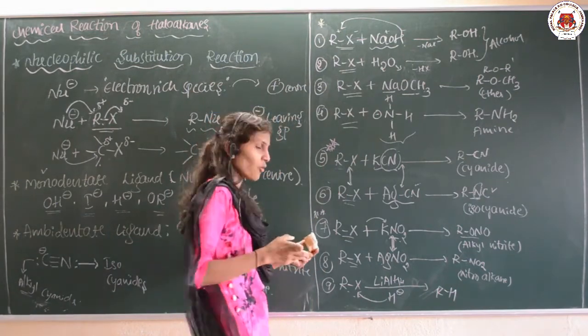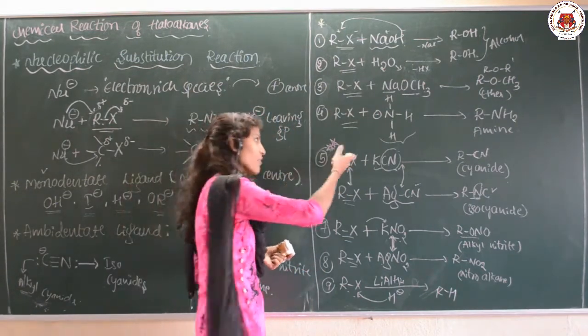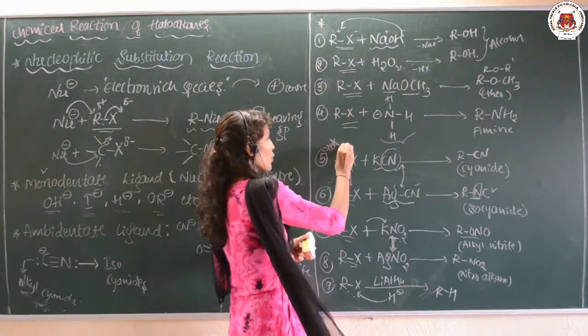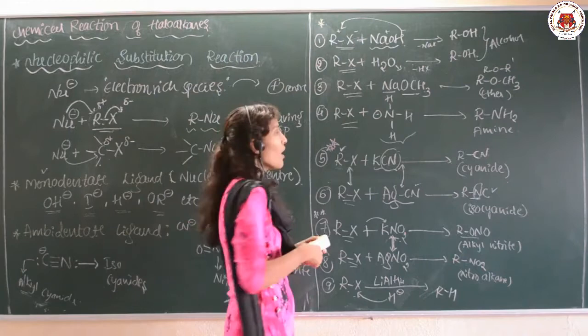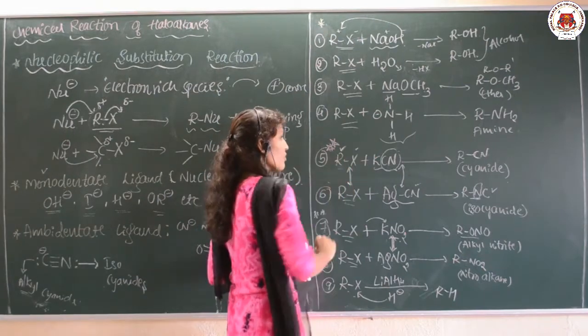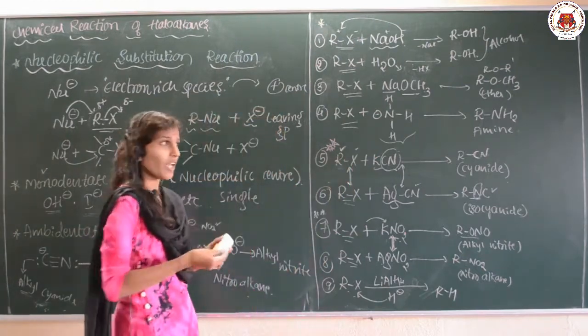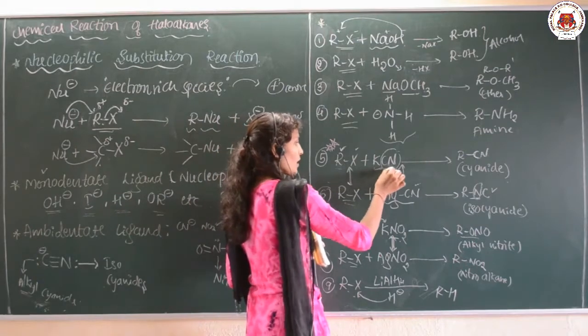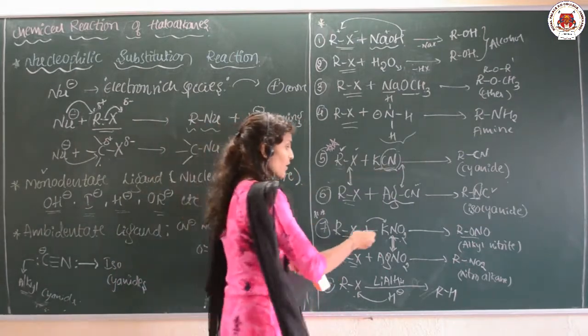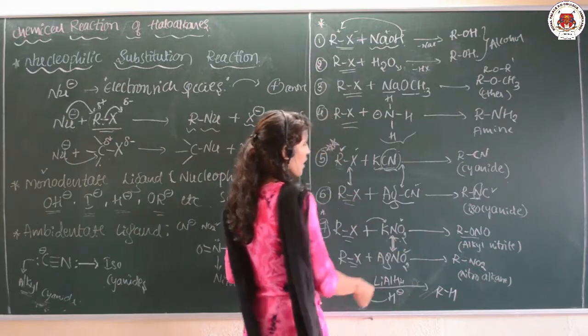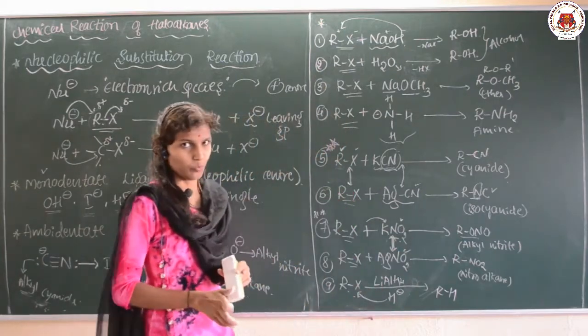Many times, instead of giving RX, as I said, R, they can take any alkyl group like CH3, C2H5, and for X they can take any Cl, Br, like that. Just look at whether they are adding KCN or AgCN. Just look at whether they are adding KNO2 or AgNO2. Clear?